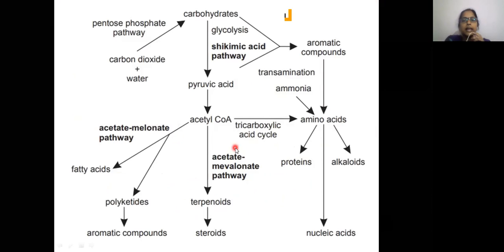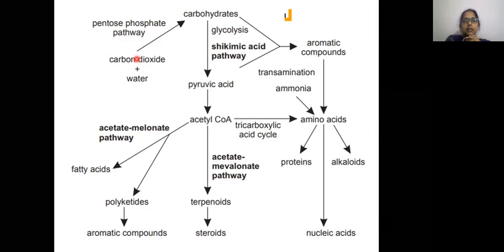This is a diagrammatic representation of the different biosynthetic pathways. Here you can see, in the pentose phosphate pathway, erythrose 4-phosphate is obtained. Erythrose 4-phosphate is an intermediate of the pentose phosphate pathway, and phosphoenol pyruvate is obtained from glycolysis.